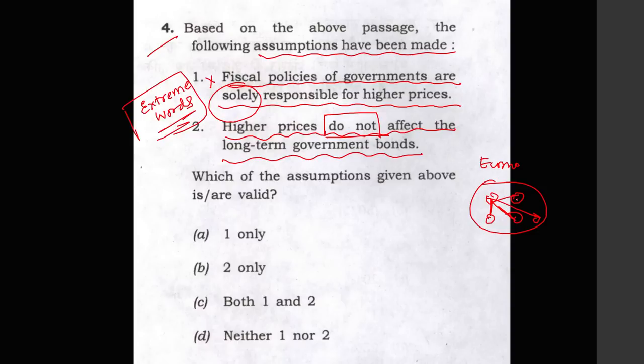So to say that one thing does not have any effect on anything else in the economic system is not possible. Generally, when statements talk about an effect and say that it does not affect, those statements will be incorrect. So the answer to this question will be option D.